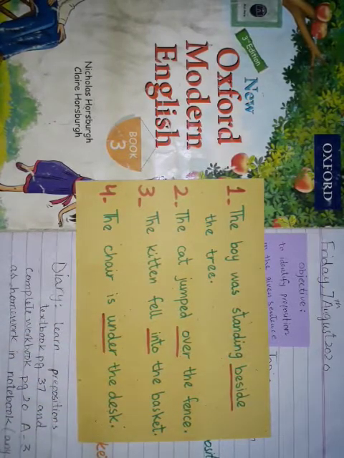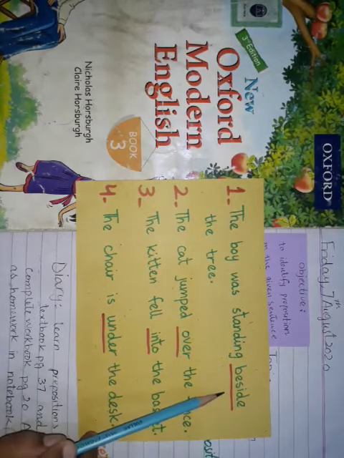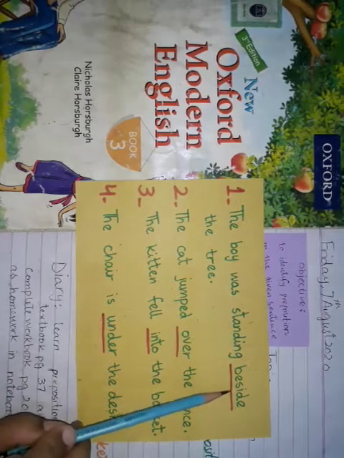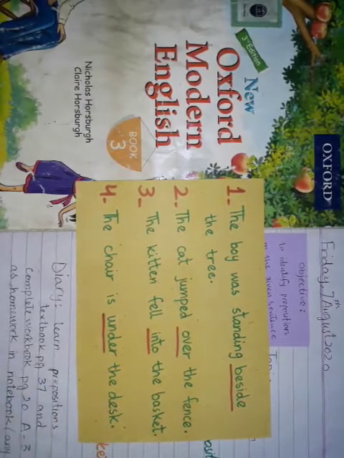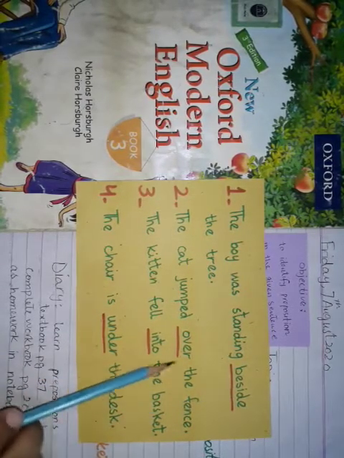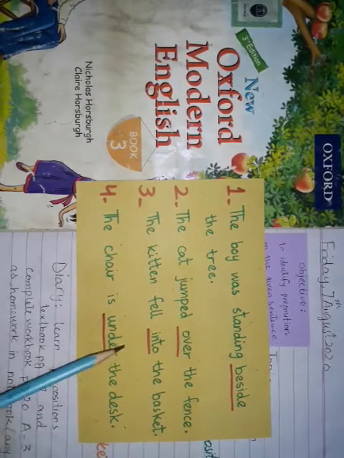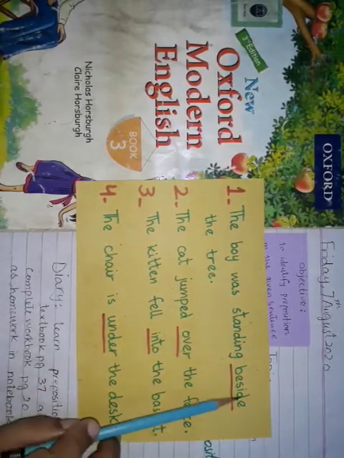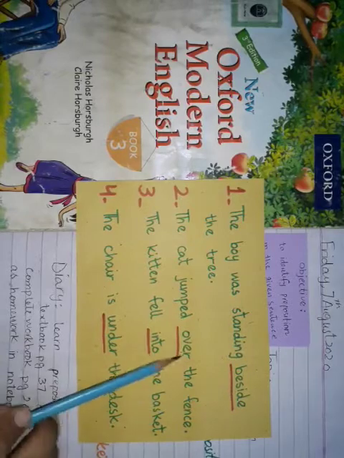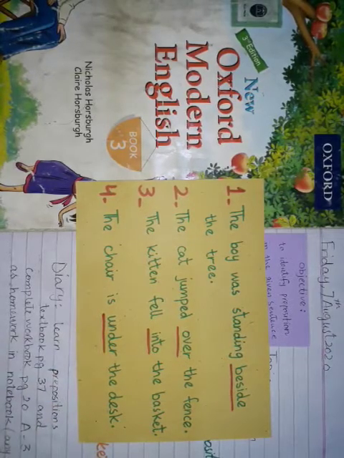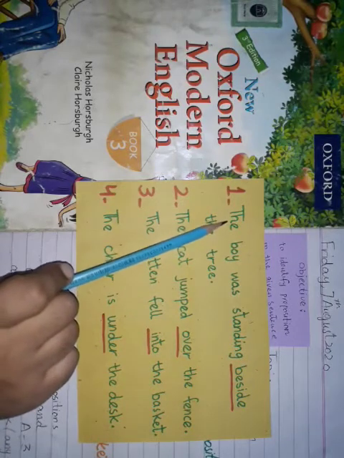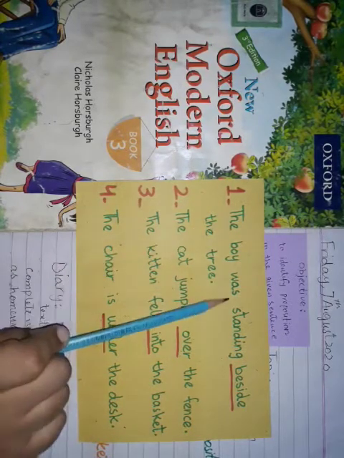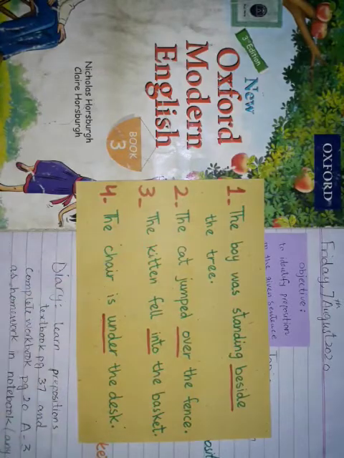Now let's focus on the words underlined with the red marker. Beside, over, into, under. Right? These are the words which we call prepositions. Right? These are prepositions. Beside, over, into, under. So let's read the sentence once again. The boy was standing beside the tree.